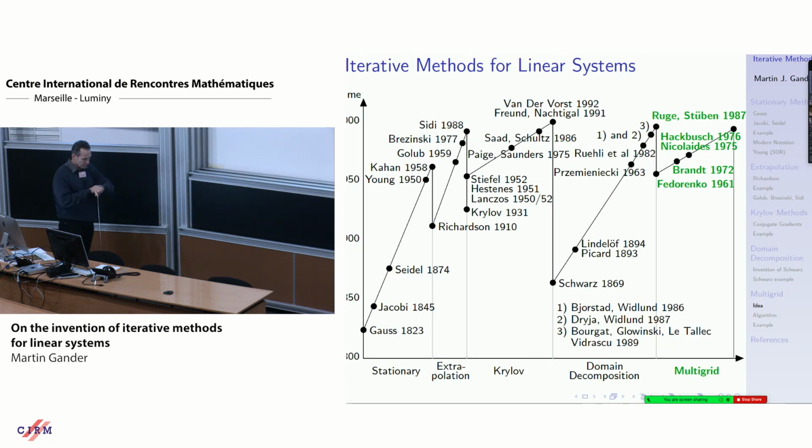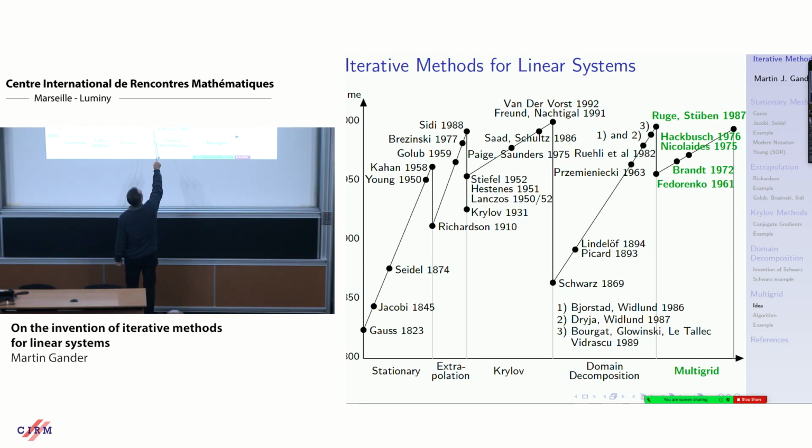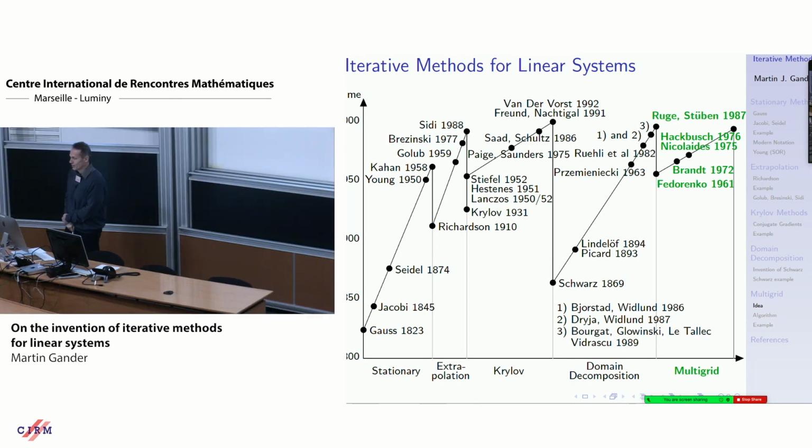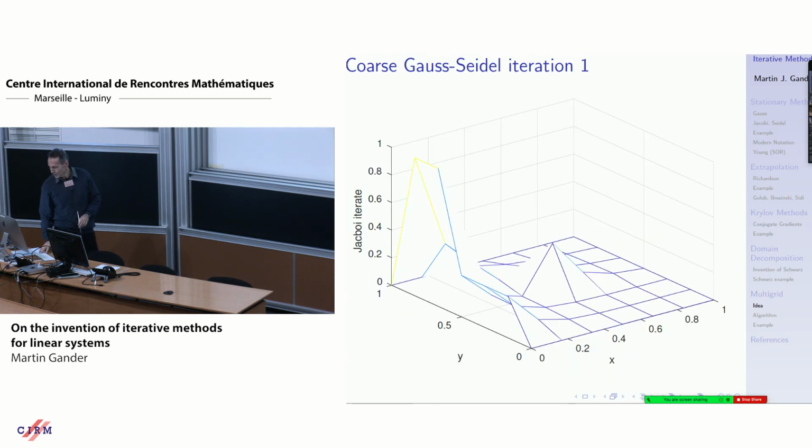Now we get to the last mountain. This is the multigrid mountain. So we fall a little bit back, much less than we fell back before. So there's just a little climb to do. Fedorenko, and there was Bakhvalov as well, who I did not put on this slide. Then there is Brandt and Hackbusch, who don't like each other really. If you look at the original papers, they think differently. Brandt is a visionary. He sees how the method works. He has a very good intuition. Hackbusch proves things very carefully, nitty-gritty. And there are unfriendly comments already in the writing mutually, so it's not so nice to see.